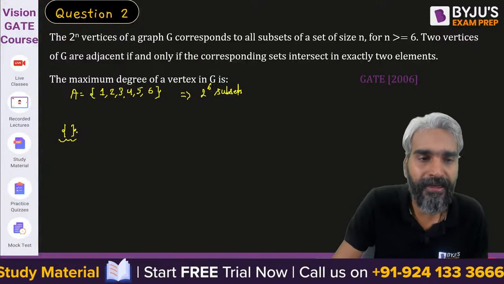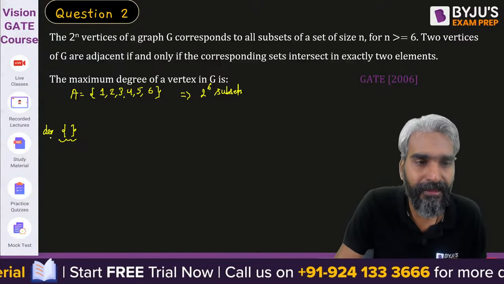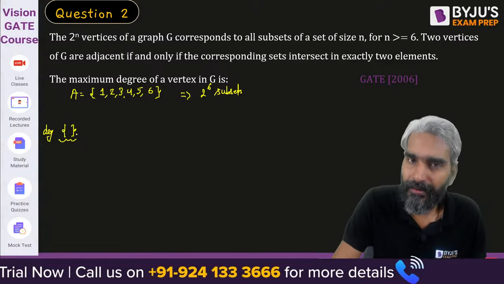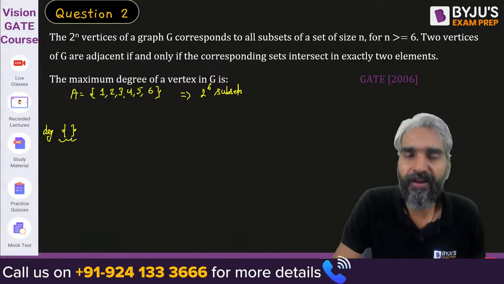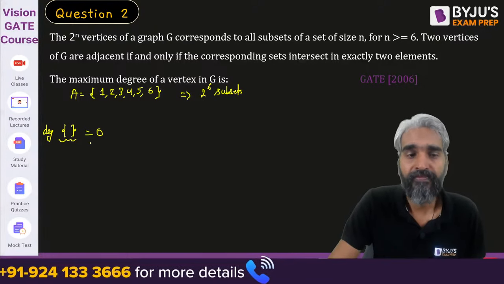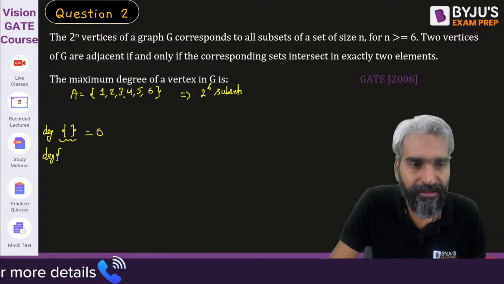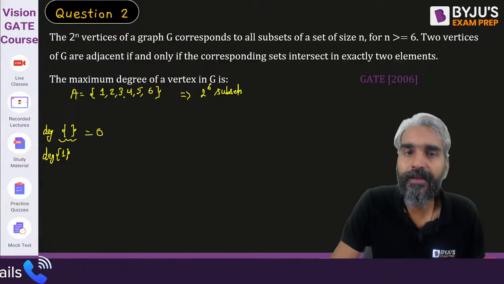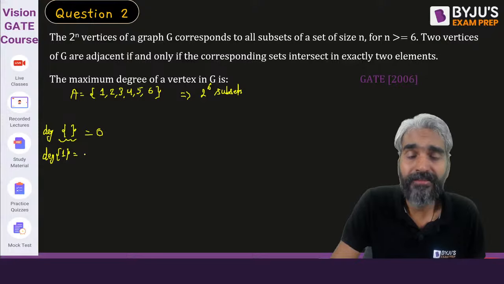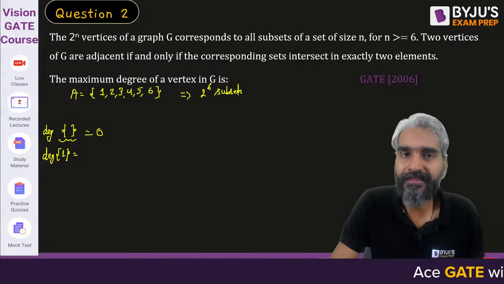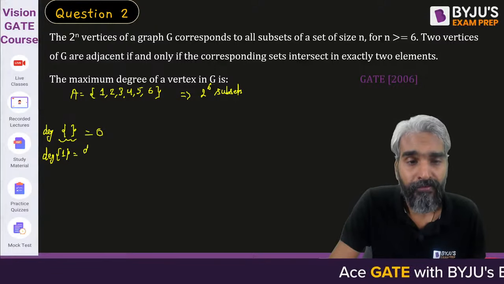Therefore, the degree of the vertex whose label is defined using this empty set will be 0. Now, if I ask you what will be the degree of a vertex whose label is given by a set consisting of only one element, it will be 0.